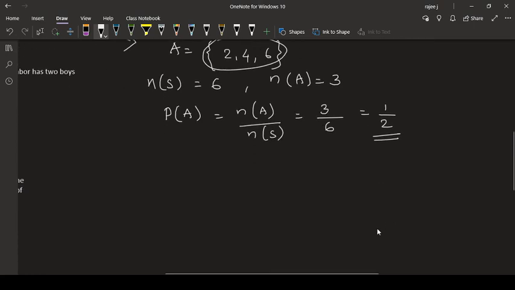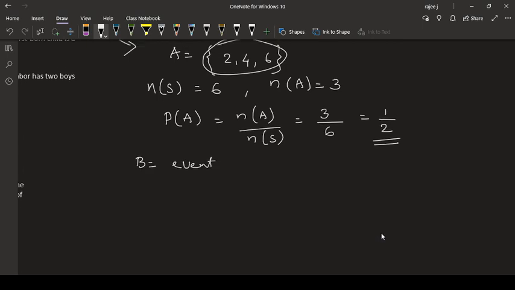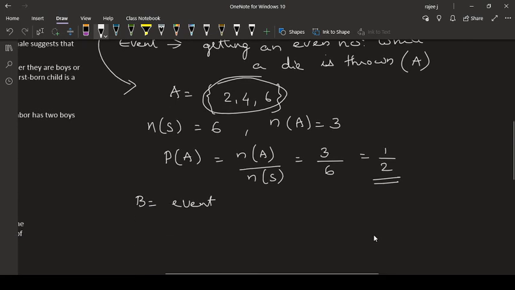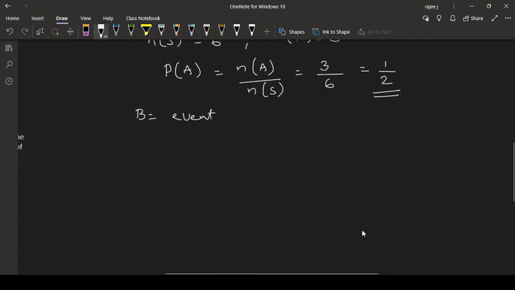Now suppose I define B as an event in which the face shows a prime number.